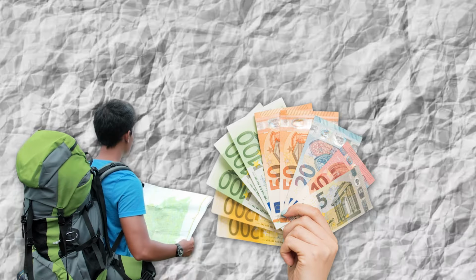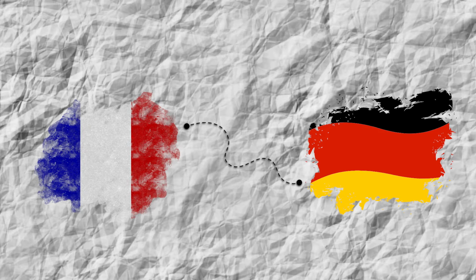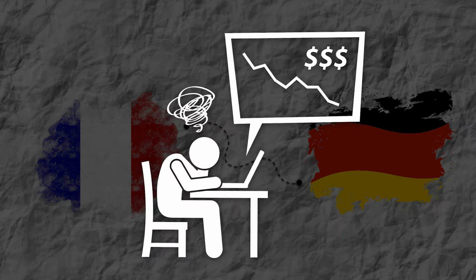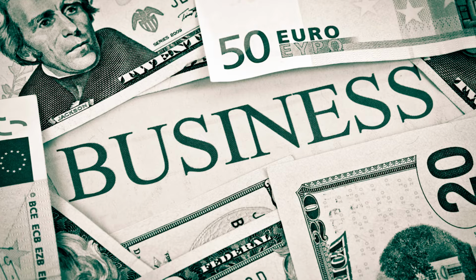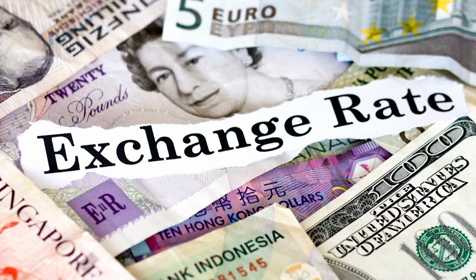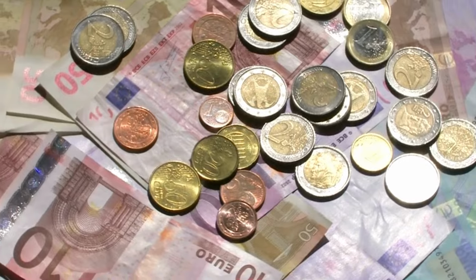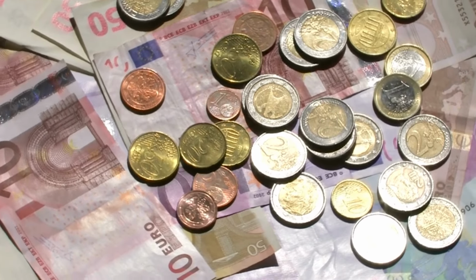Before the euro, travelers needed different money for every European country. Crossing from France to Germany meant exchanging francs for Deutschmarks, losing money to conversion fees each time. Businesses faced similar challenges trading across borders, with exchange rate fluctuations creating constant uncertainty. The euro's birth required economic coordination on an unprecedented scale.